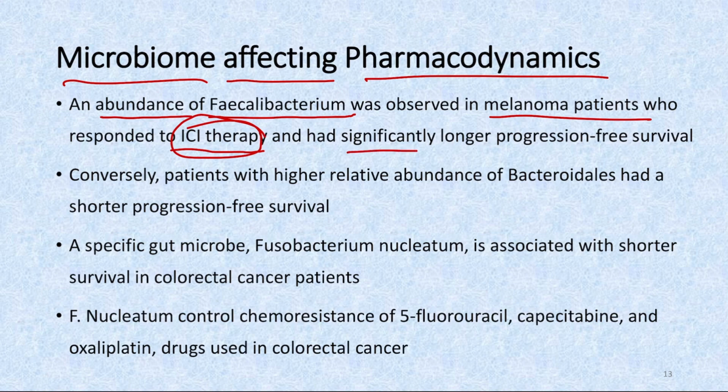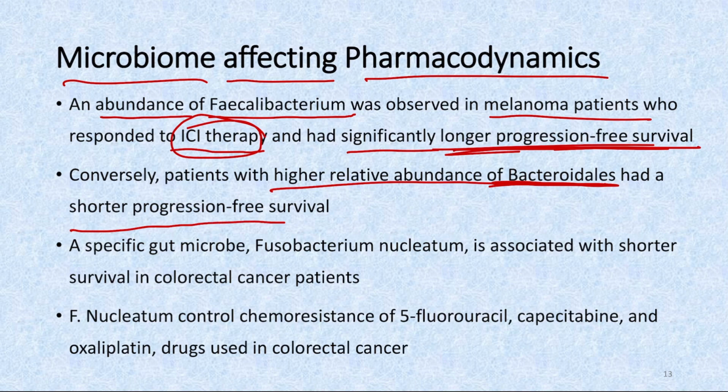That is, they have a significantly longer progression free survival, whereas the patients who have relatively higher abundance of another bacteria called Bacteroidales have a shorter progression free survival with treatment of immune checkpoint inhibitor therapy. So these two bacteria, Faecalibacterium and Bacteroidales, are actually regulating the response to the immune checkpoint inhibitor drugs in melanoma patients.